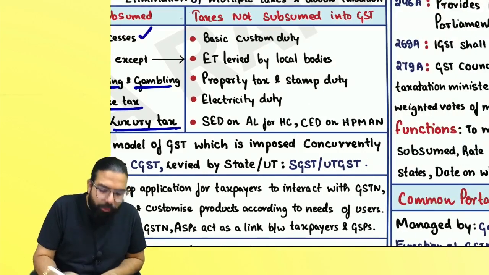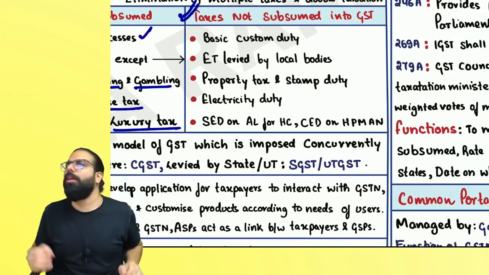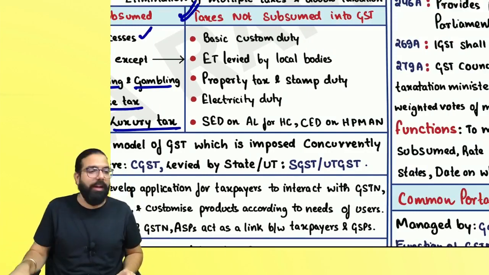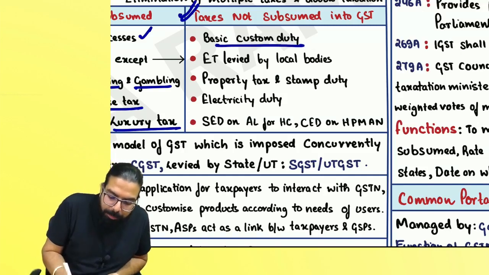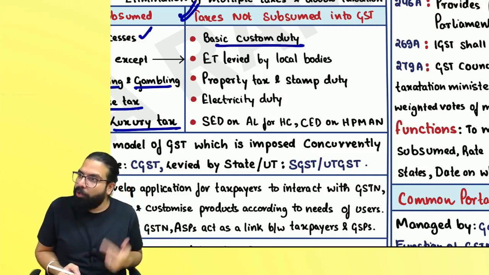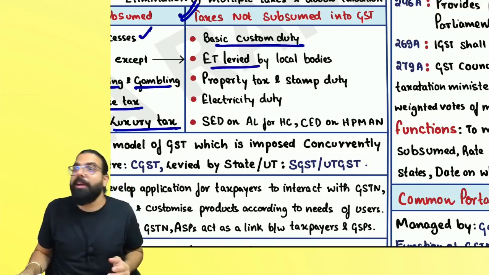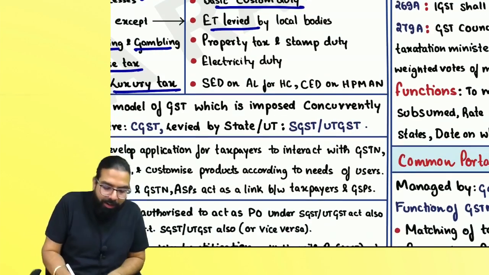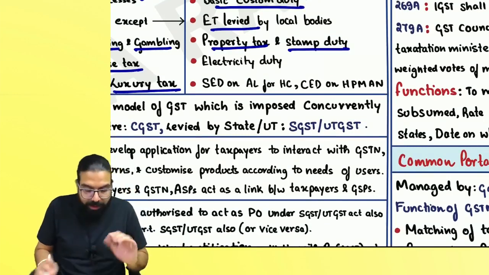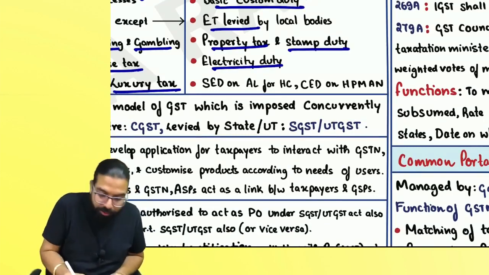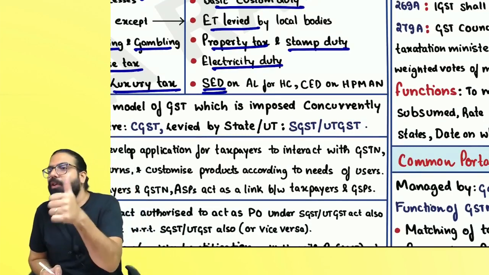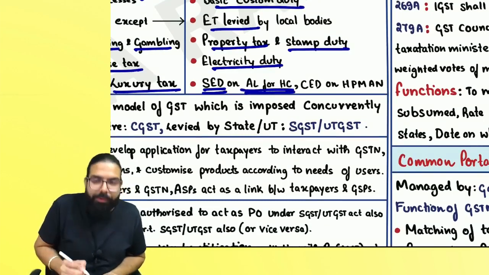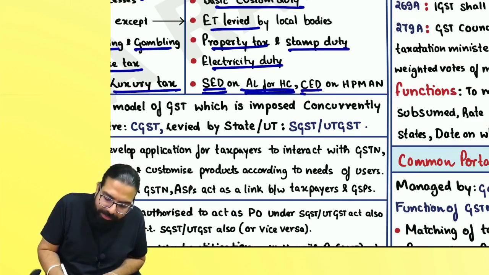The next one over here is, what are the taxes which are not gone because of coming of GST? The taxes which are not gone are basic custom duty, import duty, export duty, which are still continuing. Entertainment tax, which is charged by local body, panchayat, municipality, etc., is still continuing. Property tax, stamp duty still continues. Electricity duty still continues. SED, state excise duty on alcoholic liquor for human consumption, and central excise duty on HPMAN.